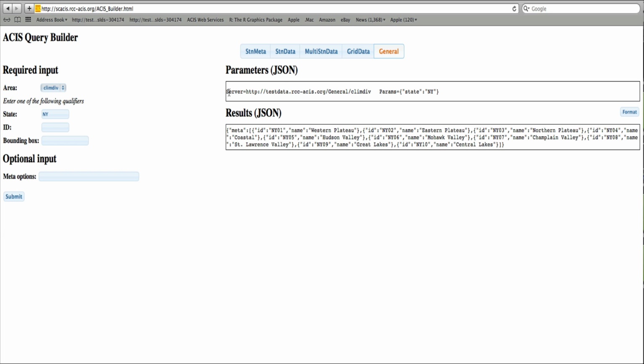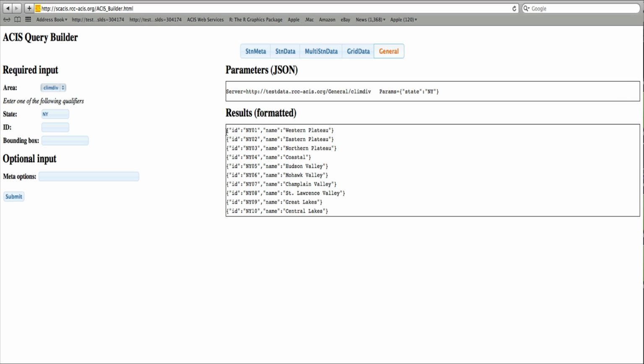When we hit submit, the server location and parameters object is listed. Params are a single name value pair. The server identifies the general call as well as the area, in this case general/climate division. The results object is also a single name value pair, the name being meta and the value being an array. If we format the array, we see that there are 10 objects corresponding to the 10 climate divisions in New York. Each object contains the climate division ID, in this case New York 01, and name.